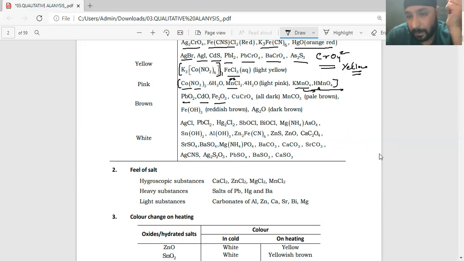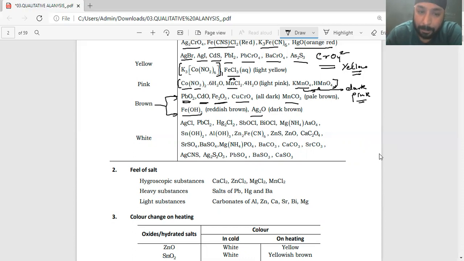Okay. Now this comes under dark pink, or make it like purple. Now again, these are dark brown or brown colored substances: PbO2, CdO, Fe2O3, copper chromate, manganese carbonate. Now these are the substances which have a dark brown or brown precipitate.